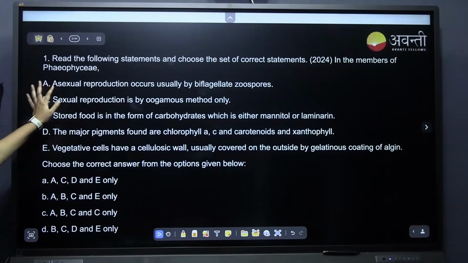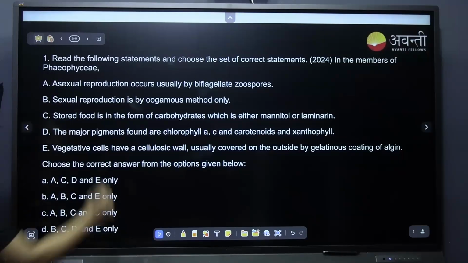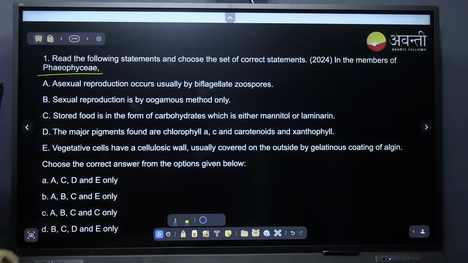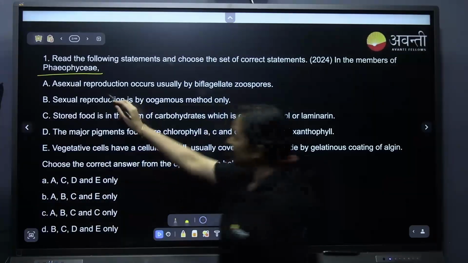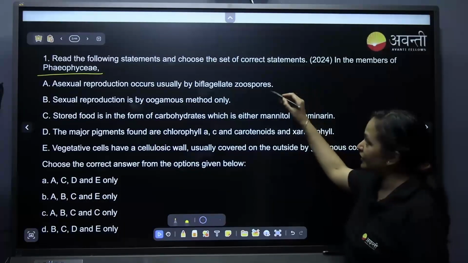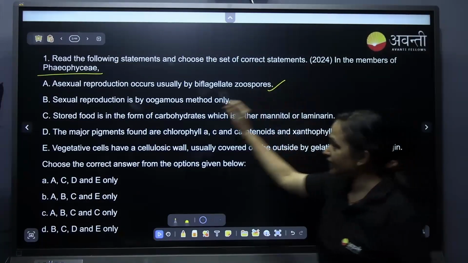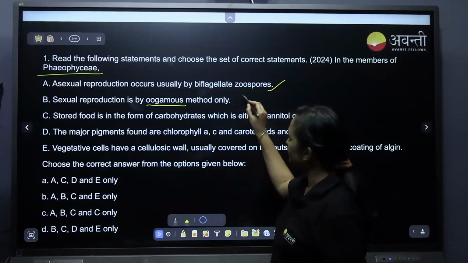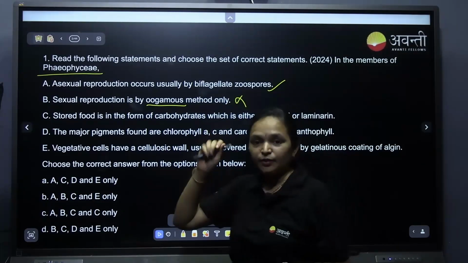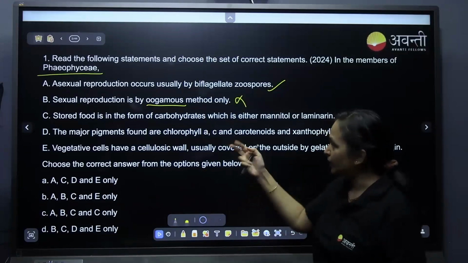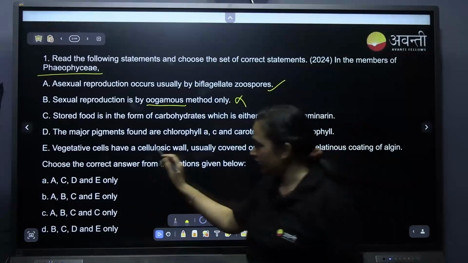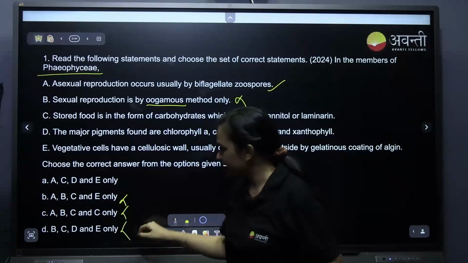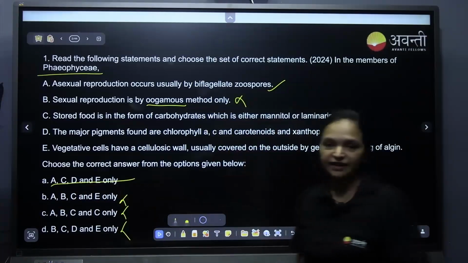Here the asexual reproduction occurs usually, it is for the Phaeophyceae. Asexual reproduction occurs usually by the biflagellated zoospores. Yes, it is correct. Sexual reproduction is only by oogamous. Is it? No, it is not, because it is isogamous, anisogamous and oogamous. B is wrong. If B is wrong, you can eliminate it and make A the right answer.